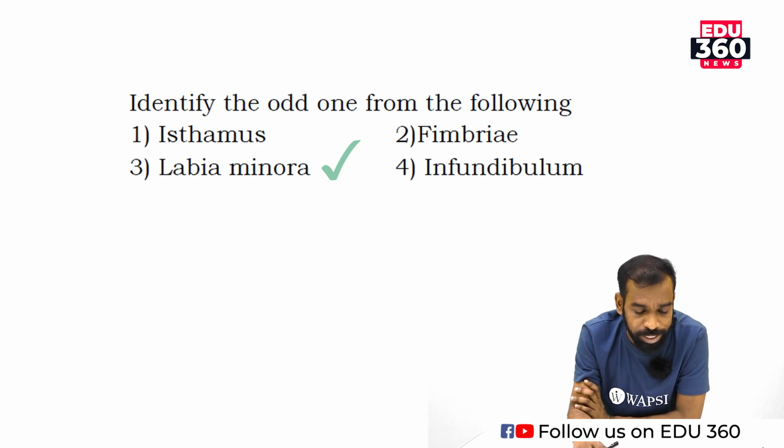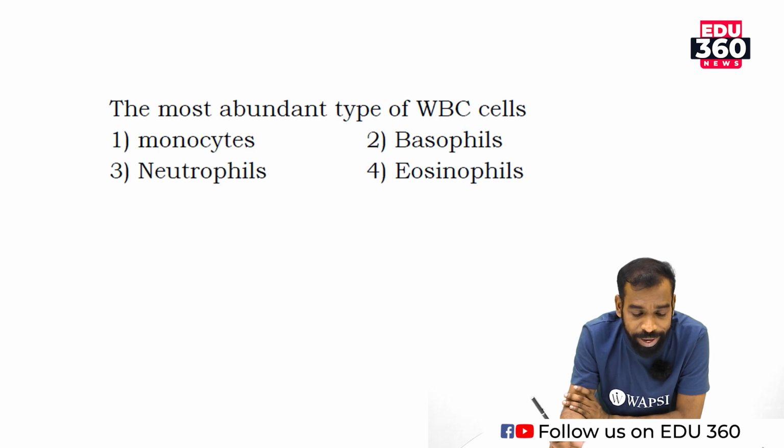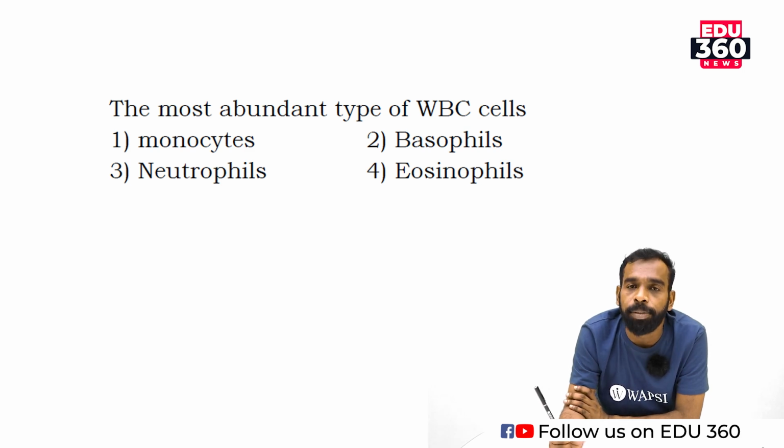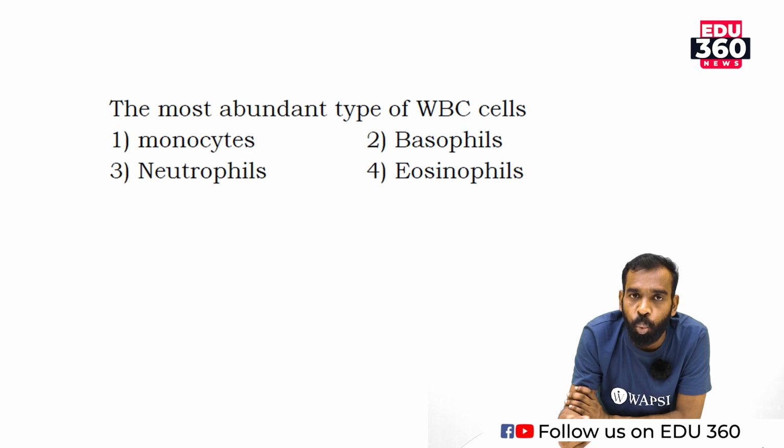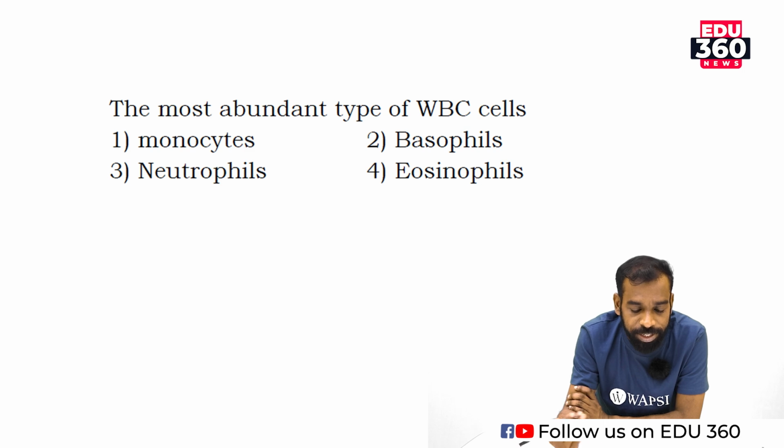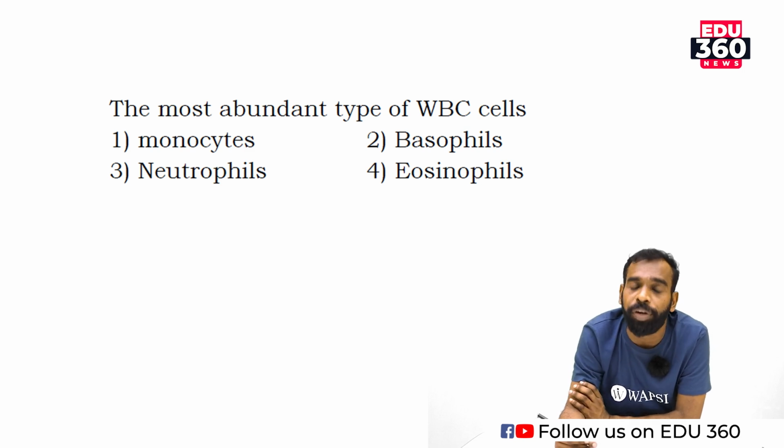Move to next question. The most abundant type of WBC cell. WBC means white blood corpuscles. First one is monocyte. Second one is basophil. Third one is neutrophil. Fourth one is eosinophil.